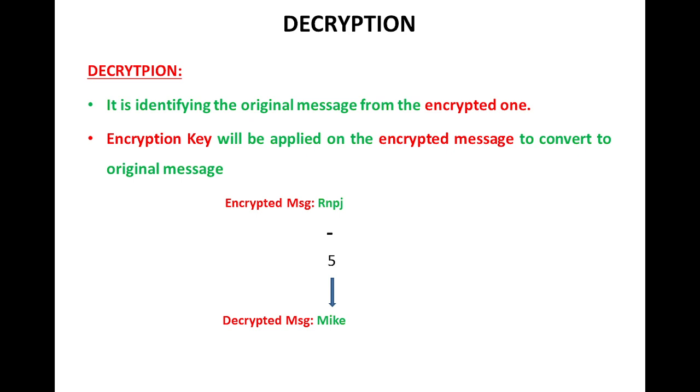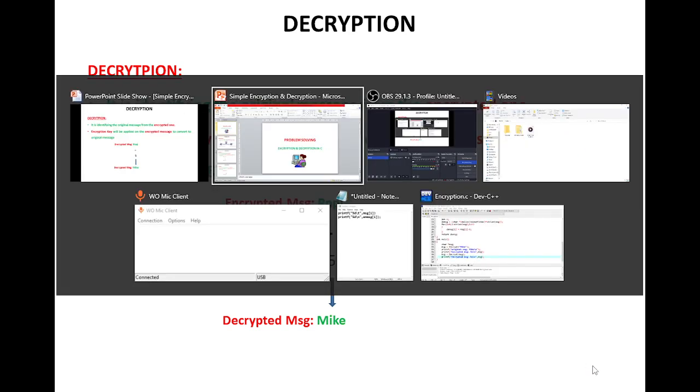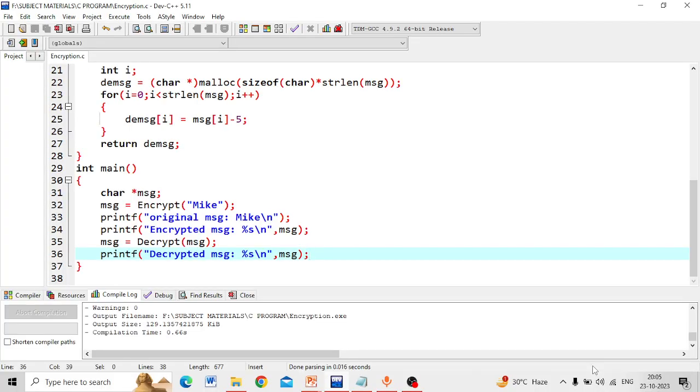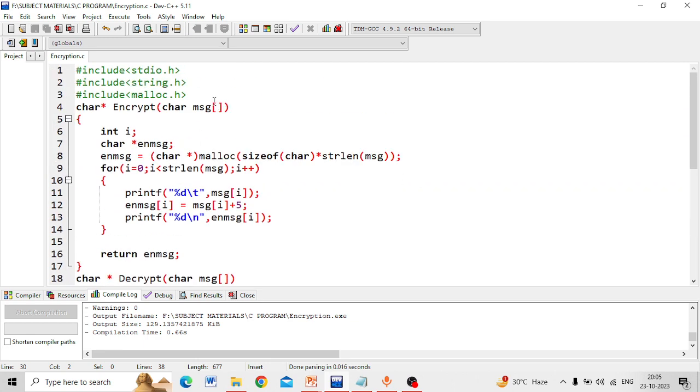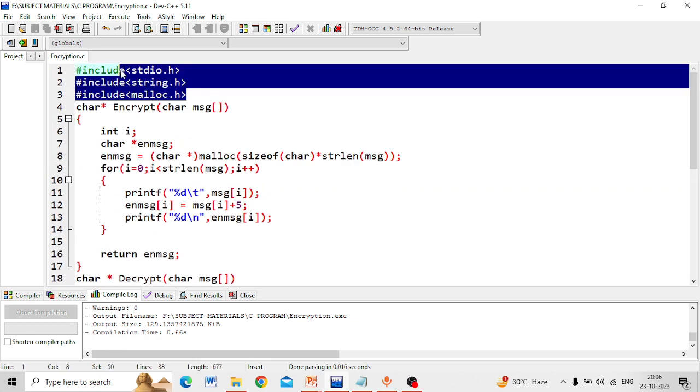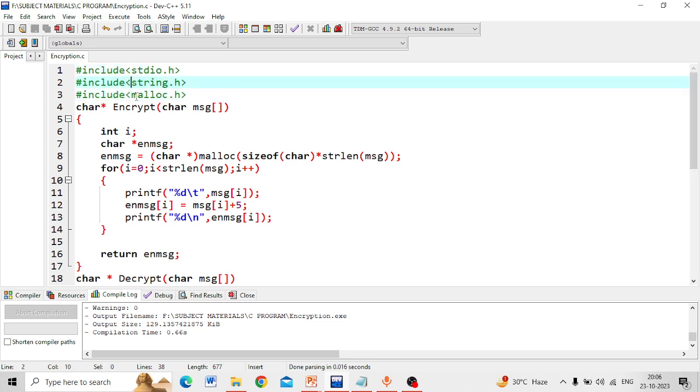Okay, so this is a very simple example to implement encryption and decryption. So how it could be done in programming, here you can see a small example that we have provided for understanding the encryption and decryption happening in our program. We have included the header files like standard input output .h, and also the string header file, and another one is the memory allocation file.